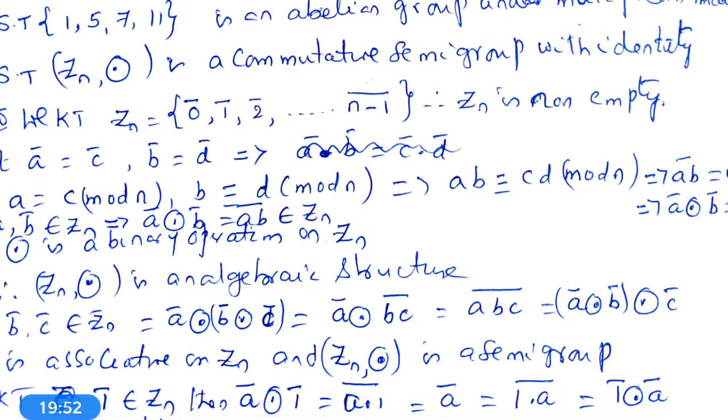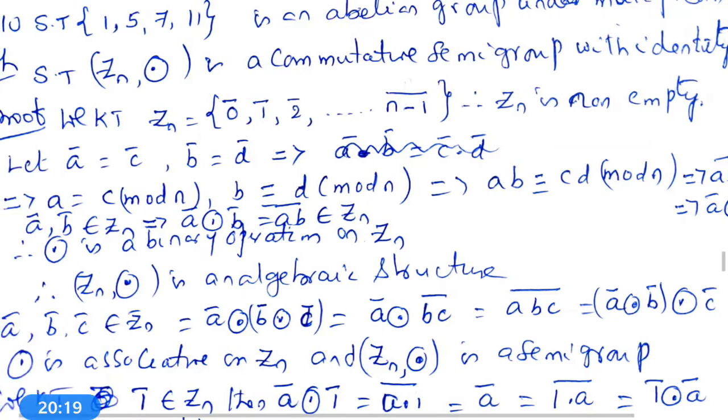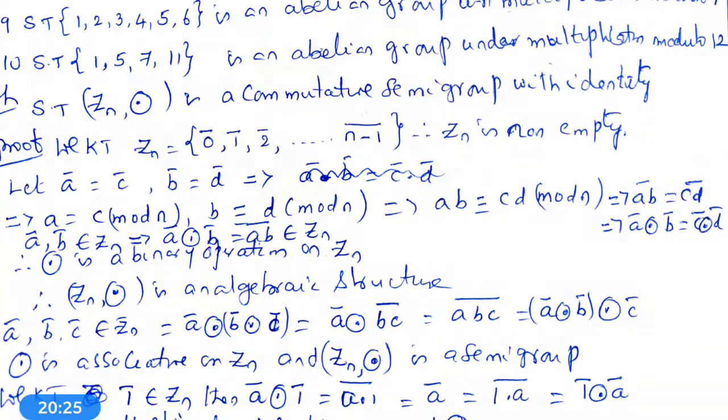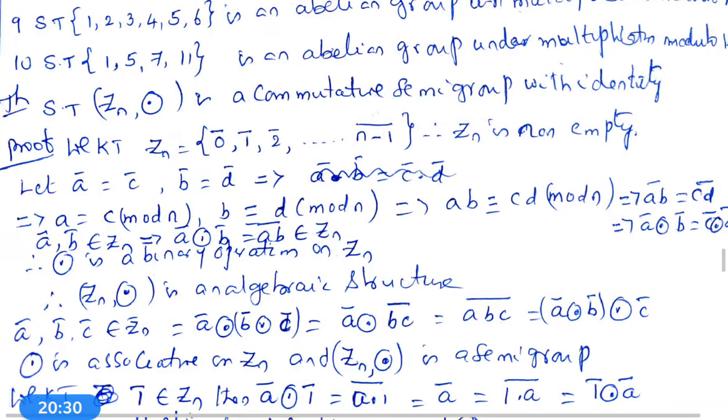Next theorem: show that Zn comma circle dot is a commutative semi-group with identity. That means it is a monoid, that is, a commutative monoid. Because Zn comma circle dot is a semi-group, no doubt about it. And it also obeys the commutative property. And it has an identity element with respect to multiplication. Therefore, our problem is to show that Zn comma circle dot is a commutative semi-group with identity.